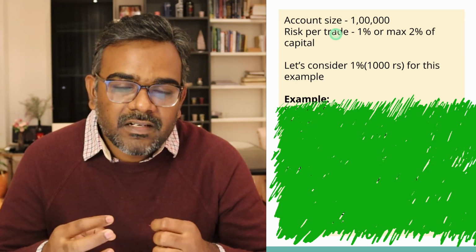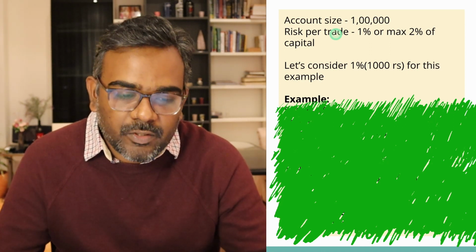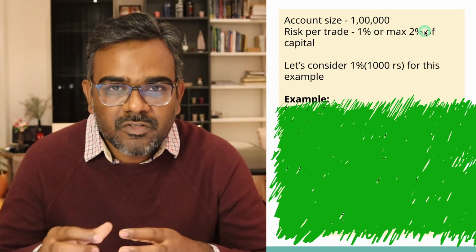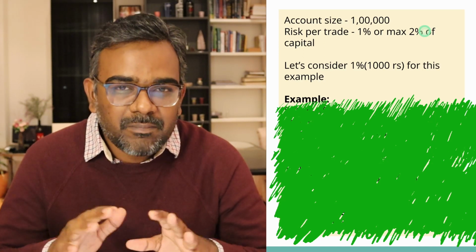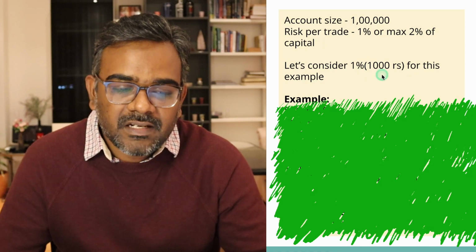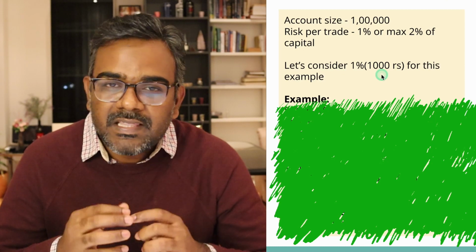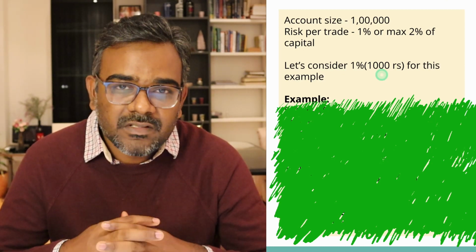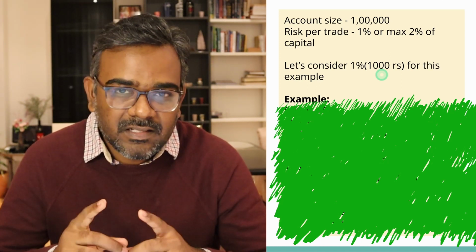Now, that risk we're going to define is always going to be 1% or 2% of your overall capital. So by 1%, it means 1,000 rupees, or maximum 2,000 rupees in a stock is what you're going to risk. Okay, now let's keep that simple and let's say 1% is what you're going to risk. So 1,000 rupees is what you're going to risk in a single stock. By risk, I mean when you invest a certain amount of capital, the maximum you can lose is 1,000. Now you can invest the entire 1 lakh, or you can invest 50,000, or you can invest 20,000. But at the maximum, you lose 1,000 rupees. That's the risk that you're going to define.